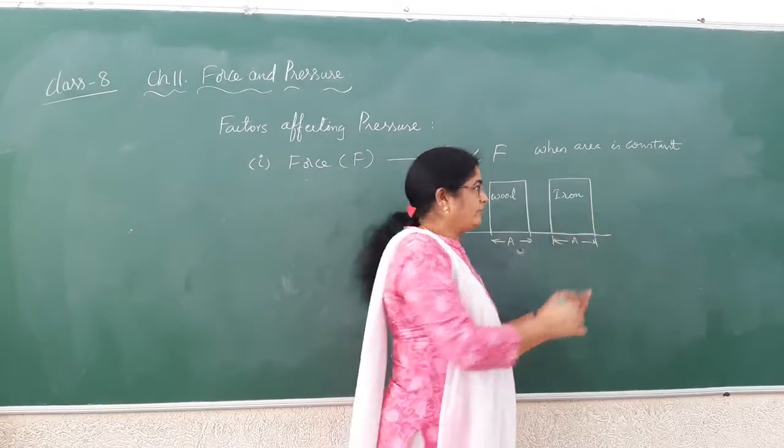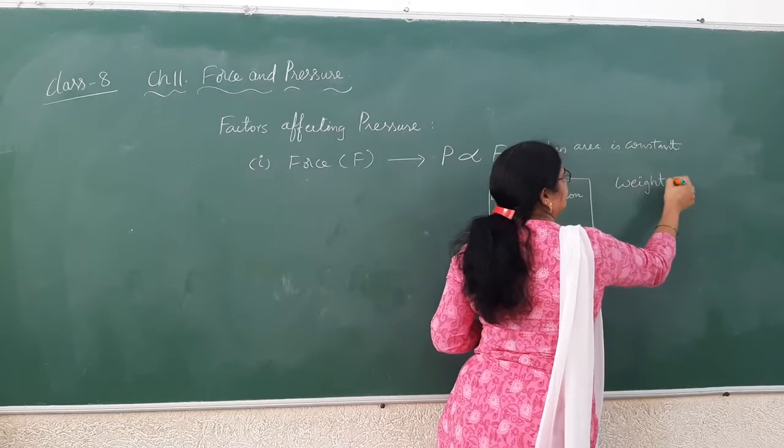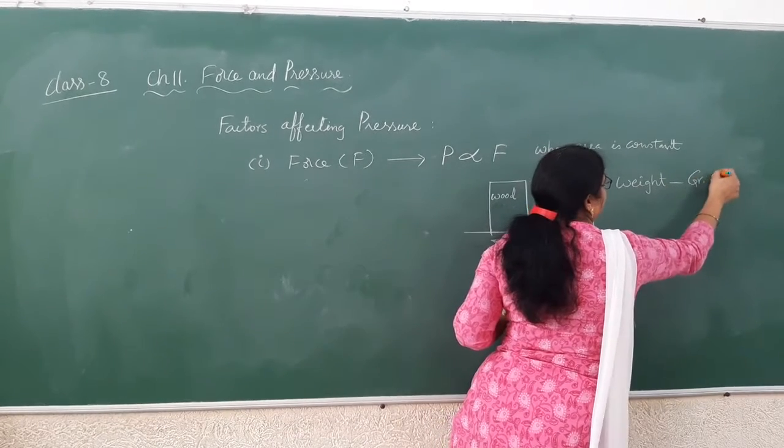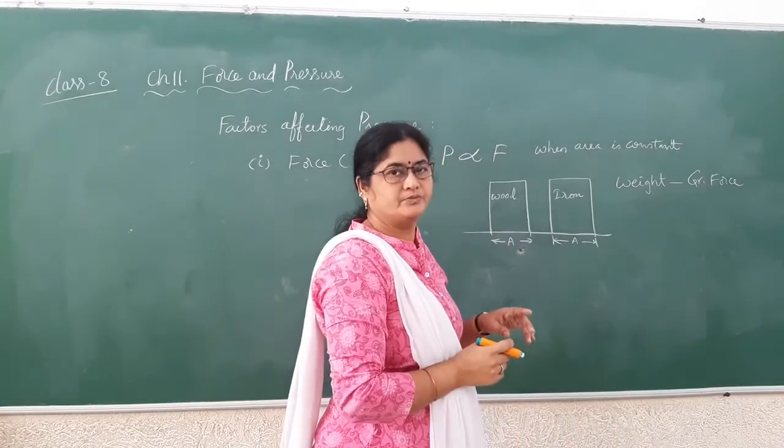So the weight is also called the gravitational force. This is what we discussed previously. It is the gravitational force. It is a force. Weight is a force.